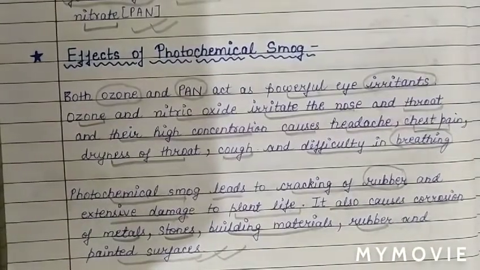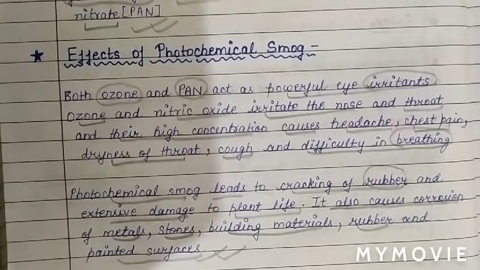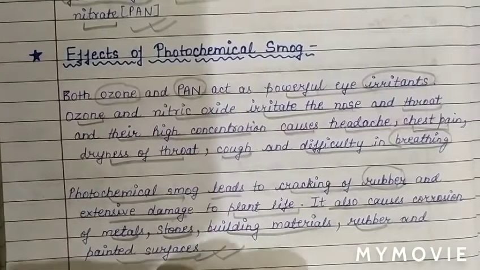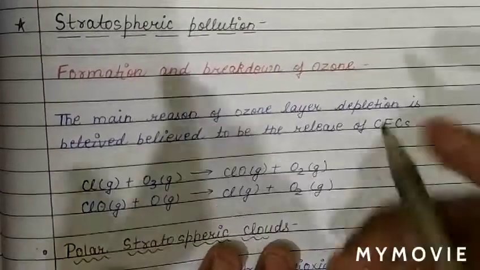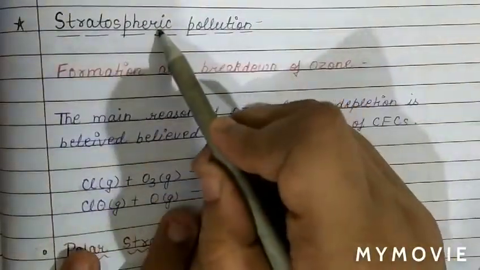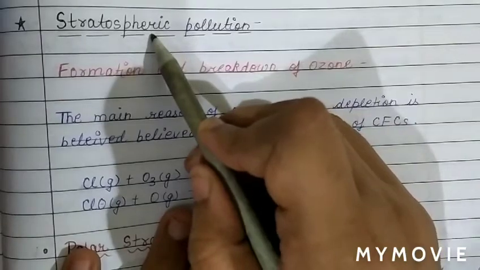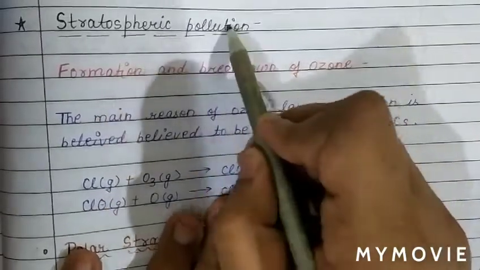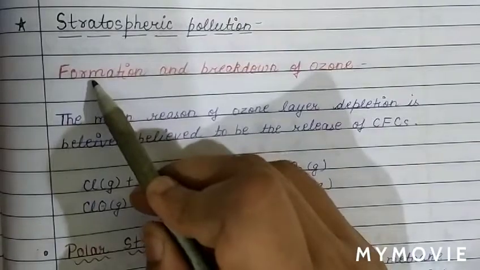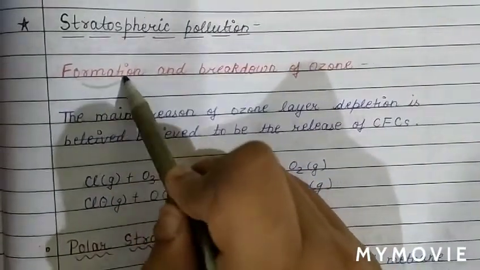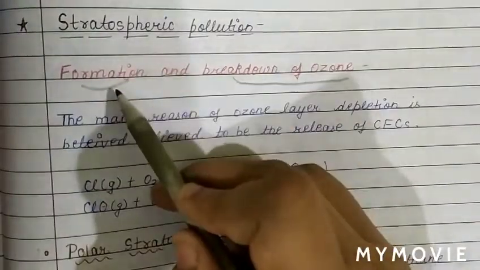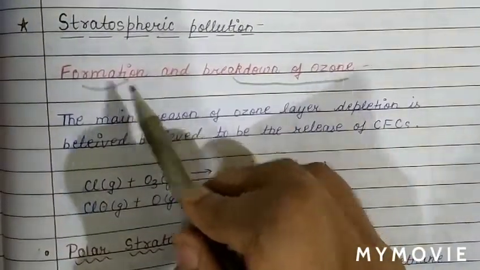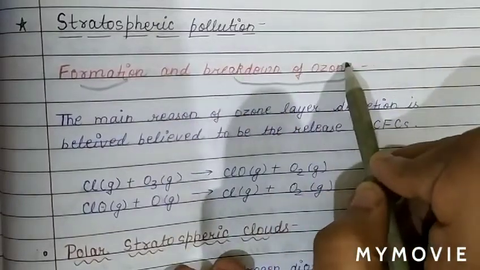Next we are going to study about stratospheric pollution. So the next topic is stratospheric pollution. Basically in the stratosphere there is formation and breakdown of ozone.